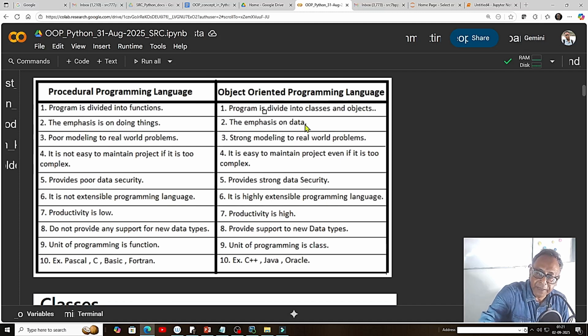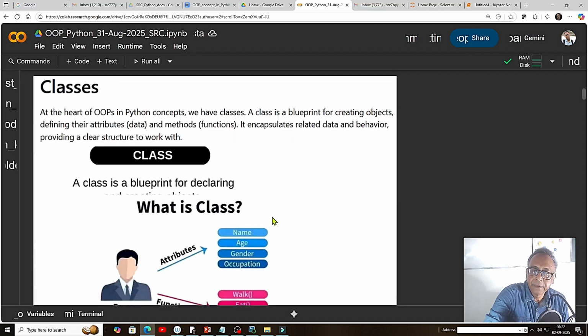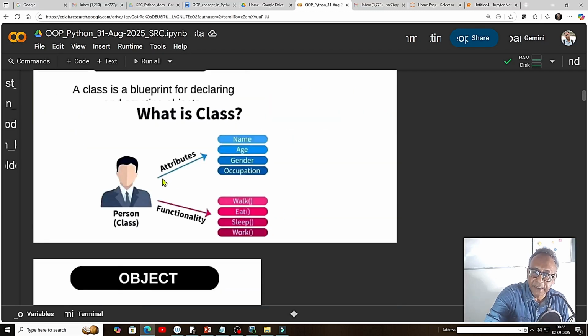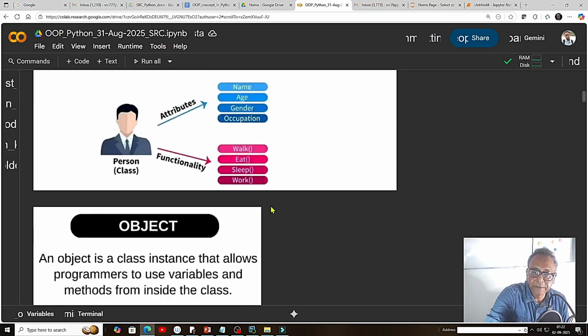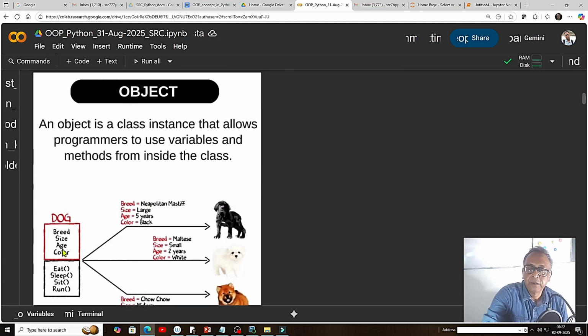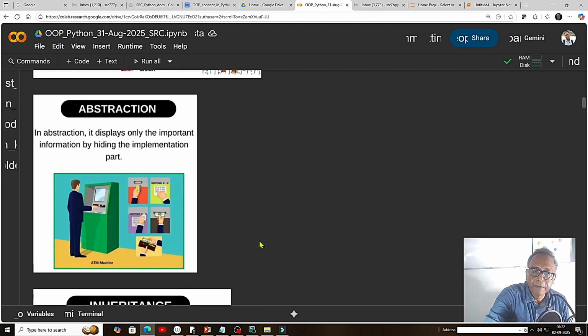Python has better support for storing data, like we have list, tuple, and dictionary, so storing data is better. A class is nothing but a template. These are the attributes, and these are the functions, which are methods, and these attributes can also be manipulated by getter and setter functions, that is, by these methods. For an object, like here we have a dog, and there are various classes of objects. The main idea is creating a class. Then we have abstraction and encapsulation.